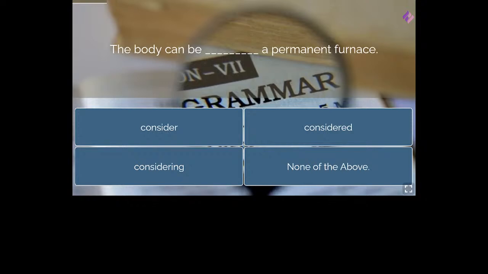We shall practice the editing errors. Okay, so let's begin. So you tell me: the body can be dash a permanent furnace. So what should be the answer? Please text me the answer. The body can be dash a permanent furnace. So what can be the answer for this? So please do text me in the chat box.